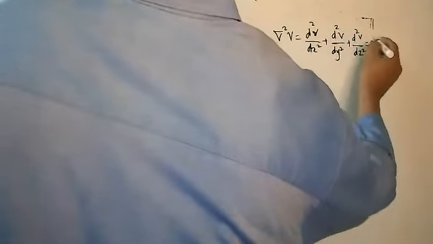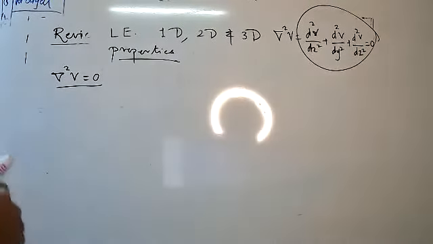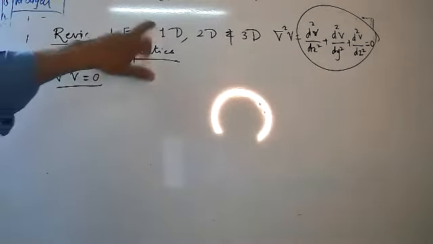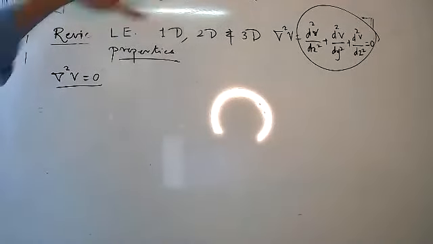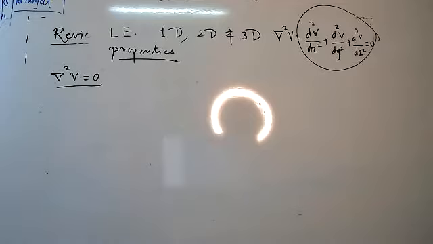Equal to 0. This is along the x-axis, y-axis, and z-axis in the 3-dimensional case. Now first I will explain the 1-dimensional case. In one dimension, the particle moves or travels along only one axis. Here V is the potential, and V depends upon only one variable.